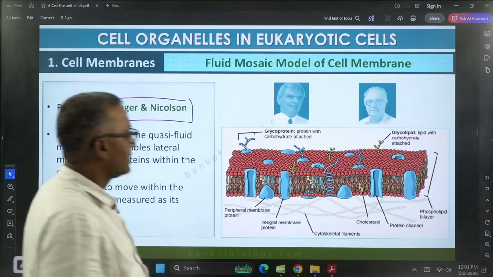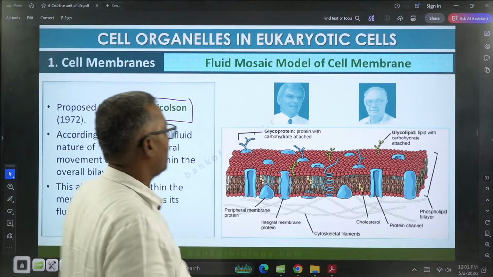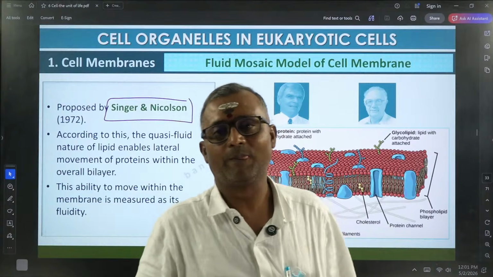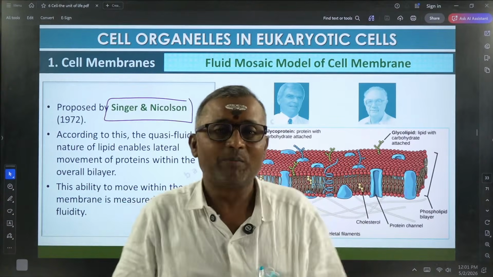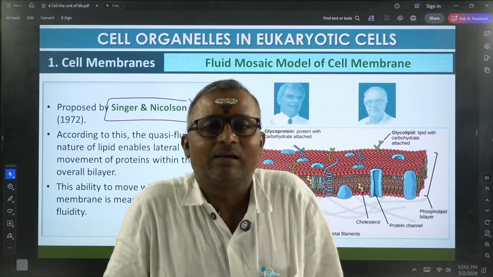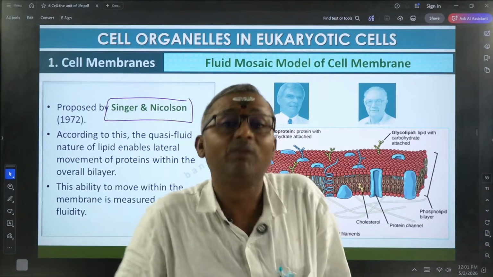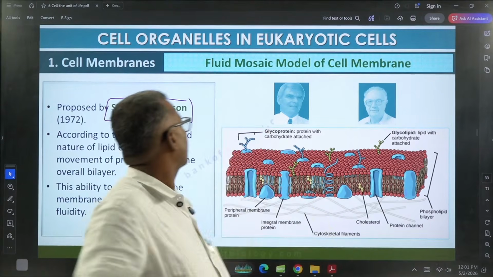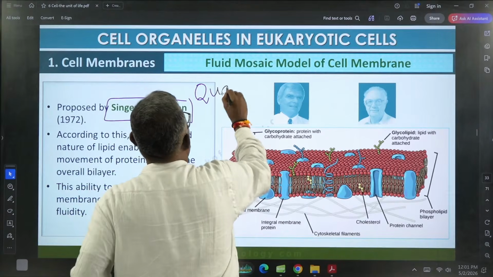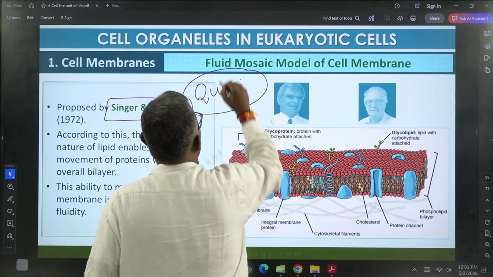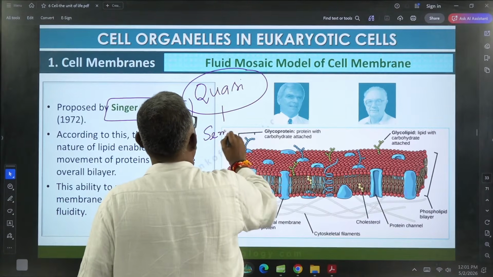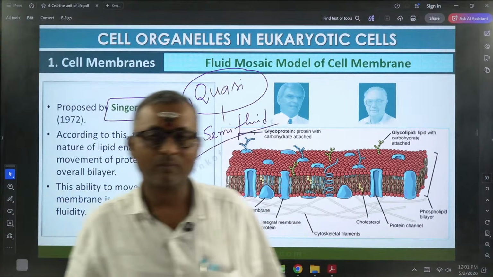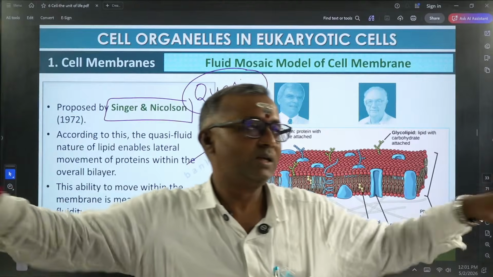According to this fluid mosaic model, in the plasma membrane, lipid exists in quasi-fluid form. Quasi-fluid in the sense of semi-fluid form, in which proteins are floating.